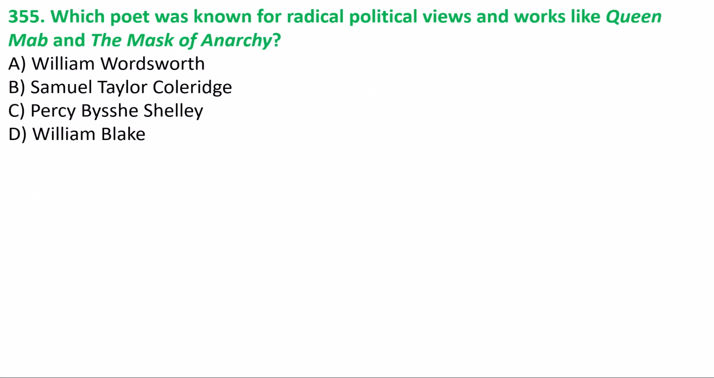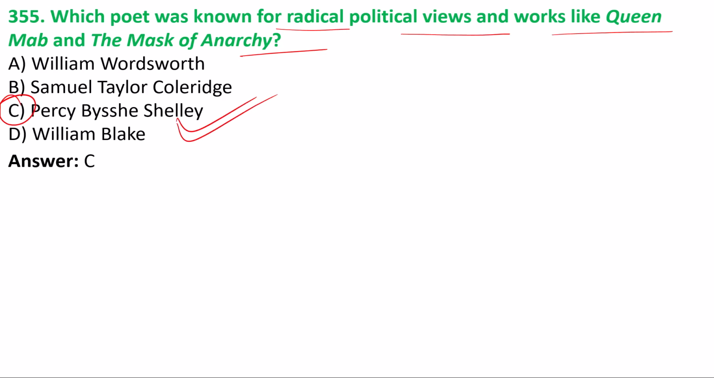Next one, 355. Which poet was known for radical political views and works like Queen Mab, Mask of Anarchy? We have option C is the correct answer. P.B. Shelley. Radical political views. If we talk about P.B. Shelley, he was a revolutionary poet. He had written these works like Queen Mab, Mask of Anarchy, in which he had discussed his strong political views. So that's why we have the correct answer C option related to the 355 number question.